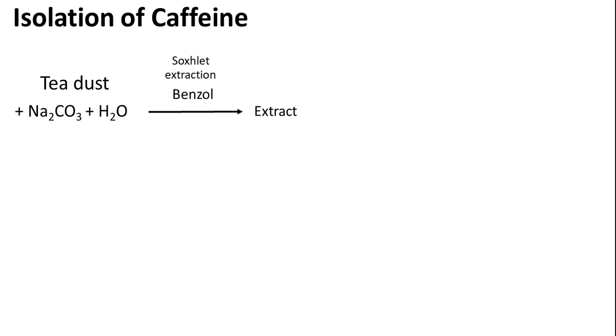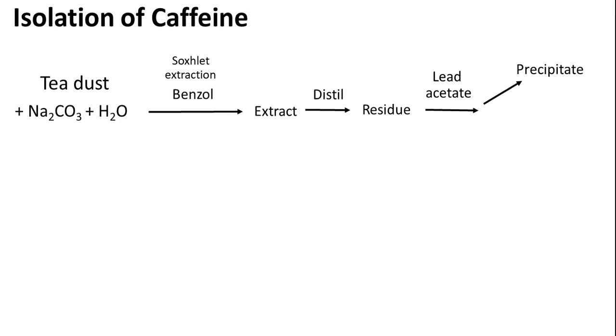Now we get the extract. The organic extract is what we have right now. This extract will be concentrated to get the residue. Now this residue will be reconstituted with a polar solvent, and then we add lead acetate. Why are we adding lead acetate? Lead acetate will precipitate polyphenols, tannins, catechins, etc., which are found in both beans as well as tea leaves, and which will significantly interfere with our isolation process.